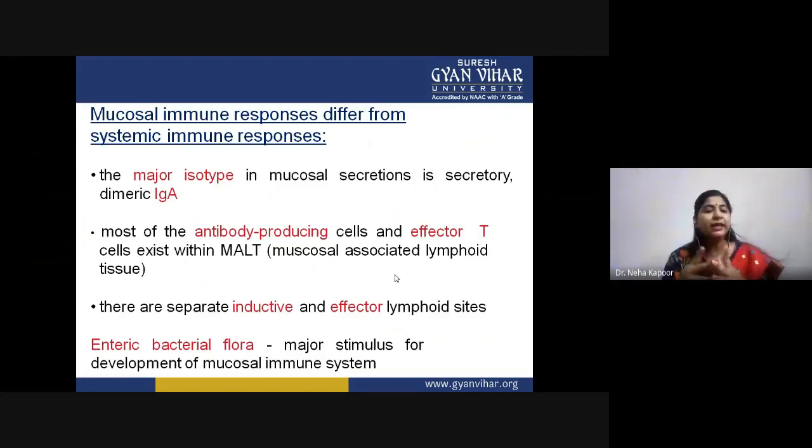Most of the antibody producing cells and effector T cells are normally localized in a tissue known as MALT, that is mucosal associated lymphoid tissue, because these tissues have the capability to produce these secretory immunoglobulins also. However, they are completely distinct from inductive and effector lymphoid cells.